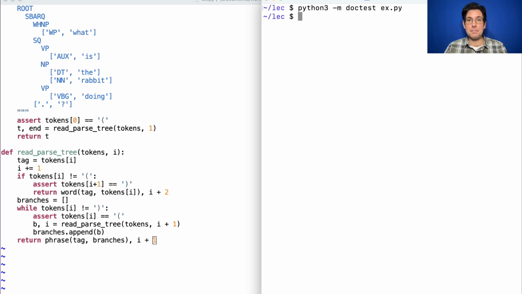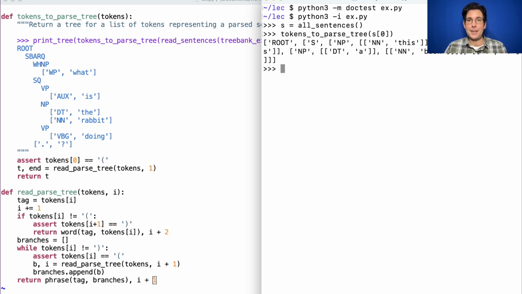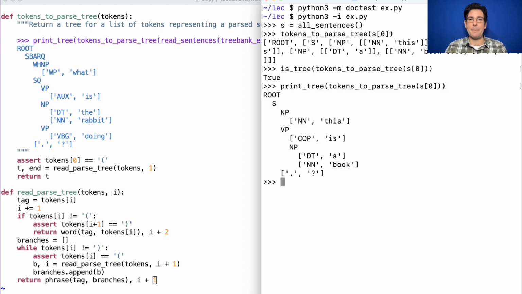Did it work? Apparently it did. So now, if I get all the sentences and I call tokens to parseTree on the first one, I get what looks like a tree. And I can even print it out and see its structure. Progress.